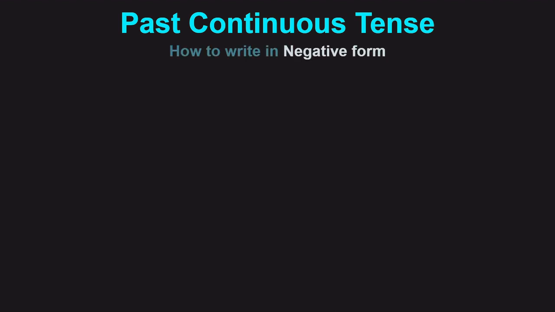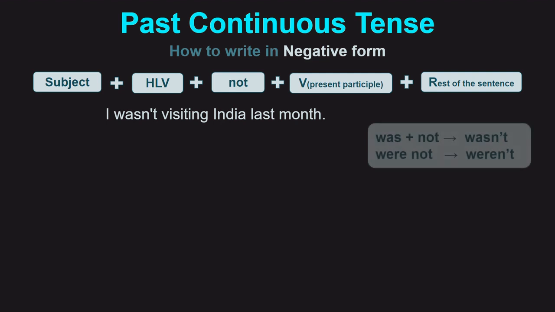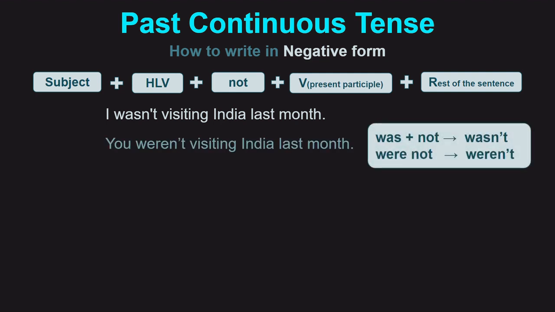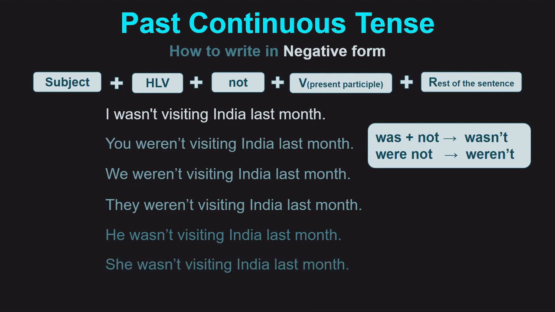Past continuous tense. How to write in negative form. Subject, helping verb, not, verb in present participle, and rest of the sentence. I wasn't visiting India last month. You weren't visiting India last month. We weren't visiting India last month. They weren't visiting India last month. He wasn't visiting India last month. She wasn't visiting India last month. It wasn't visiting India last month.